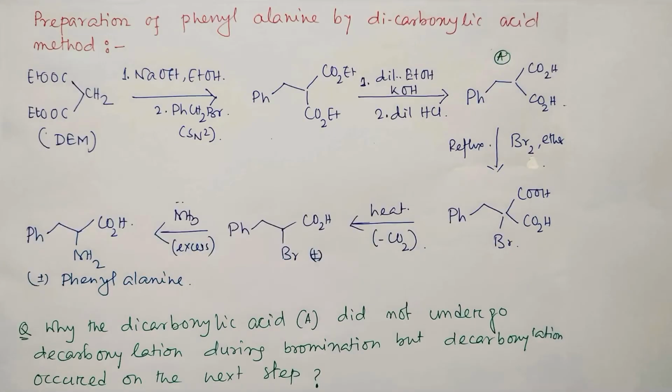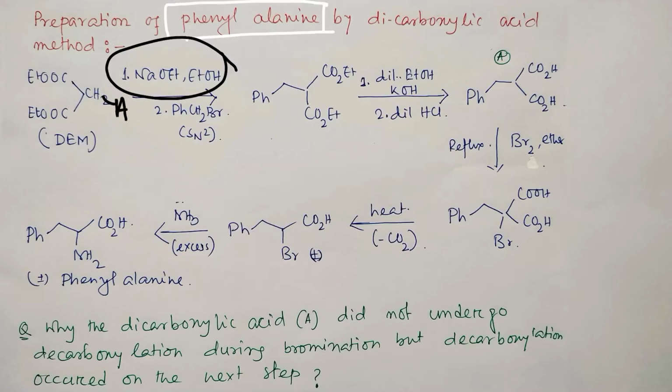Okay, let's discuss further. Now let's discuss another hydrophobic amino acid, phenylalanine, from the dicarboxylic acid method. In this case, we first choose diethyl malonate, or DEM, which is an active methylene compound. Why is it chosen? Because in the presence of base, it can generate the corresponding carbanion very easily. This hydrogen will be abstracted and it will generate a carbanion which is resonance stabilized, better to say doubly stabilized. Why am I saying doubly? Because two ester groups are there which stabilize this negative charge.